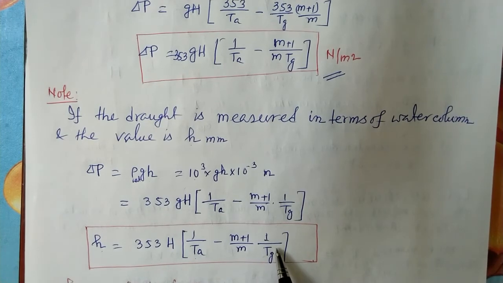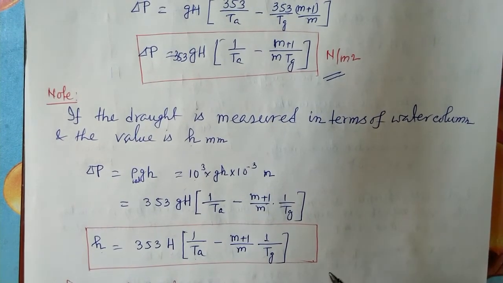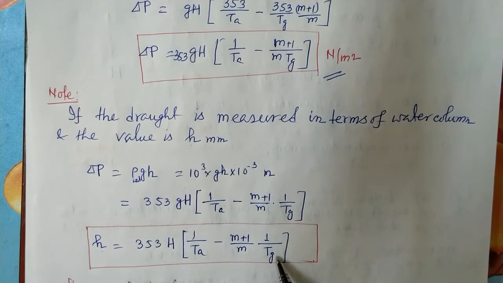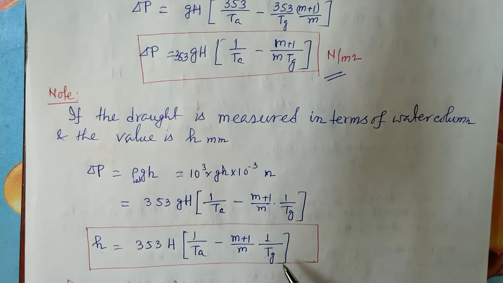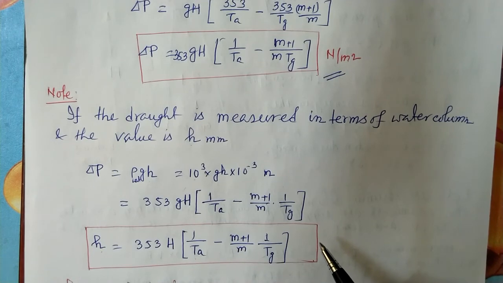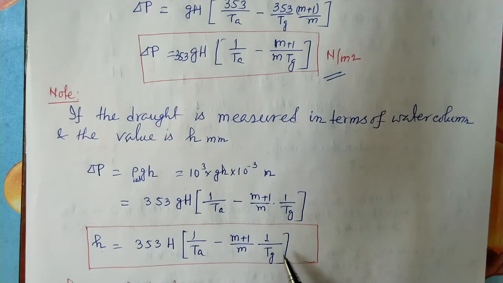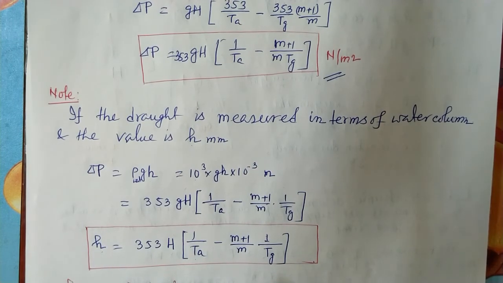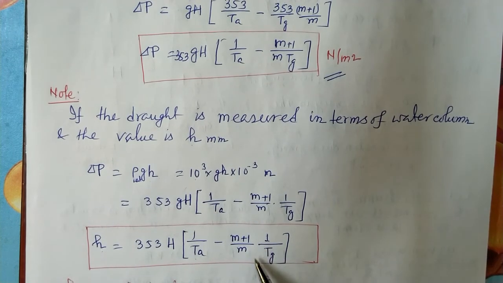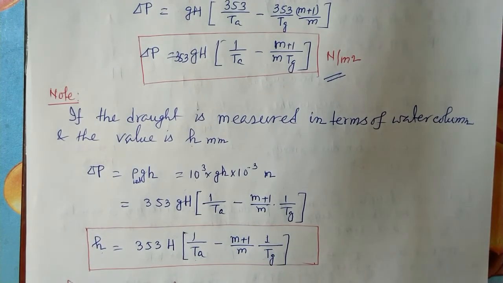So if Tg is increasing, our draught is also increasing. But keep in mind, if the hot gas temperature is more and it is going out to the atmosphere, then our boiler efficiency will reduce. So the optimum Tg we need to find, and the draught produced is limited. Whatever we assume, it is not possible to produce that much draught. So that Tg we need to optimize, and due to that the draught produced is somewhat limited.